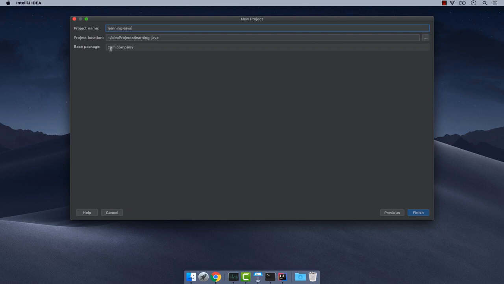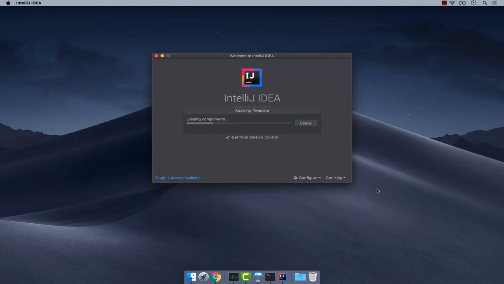And you can see that we have a base package. So right here it says com.company. So here you could just have your own domain or name. For now, let me simply say com.amigos.code. I want to touch on packages later, but for now, just change that according to your domain or name. And if you don't have a name or domain, just leave it as default. And then pretty much just click finish.